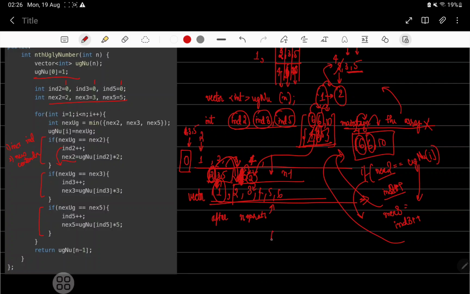So in this, we can run the loop from 1 to n, whereas in the first case we did 0 to n, because n is not inclusive and 1 is inclusive. So from here till n minus 1 we'll have to fill in the values, so that there are n values in total, and then return the element present at the n minus 1th position.